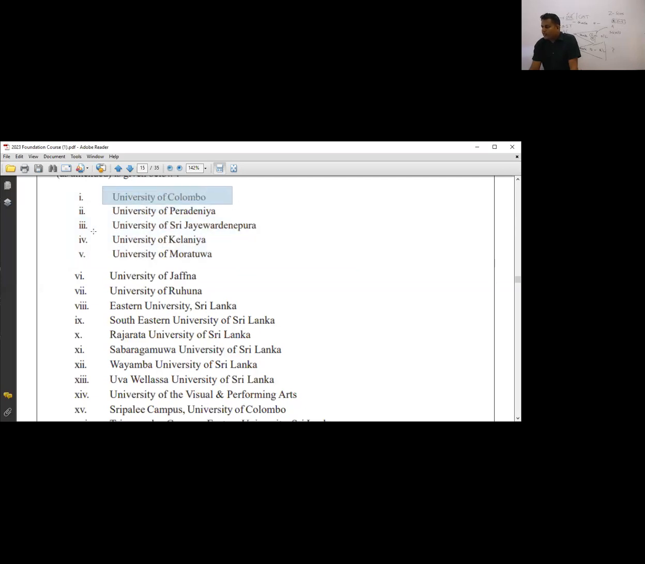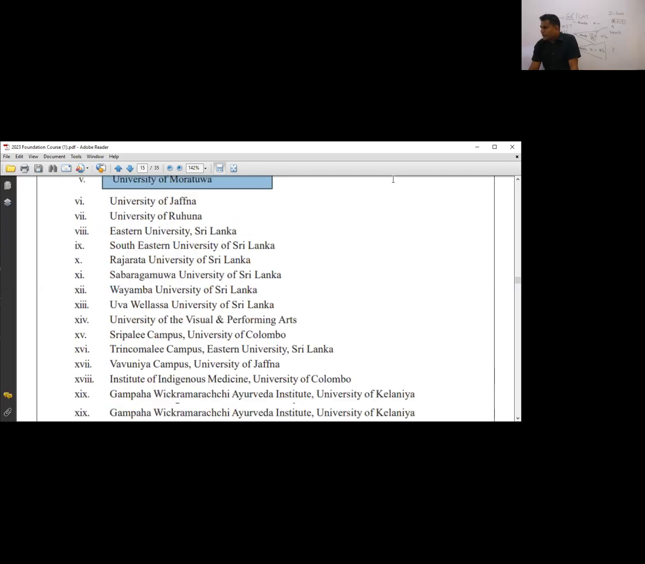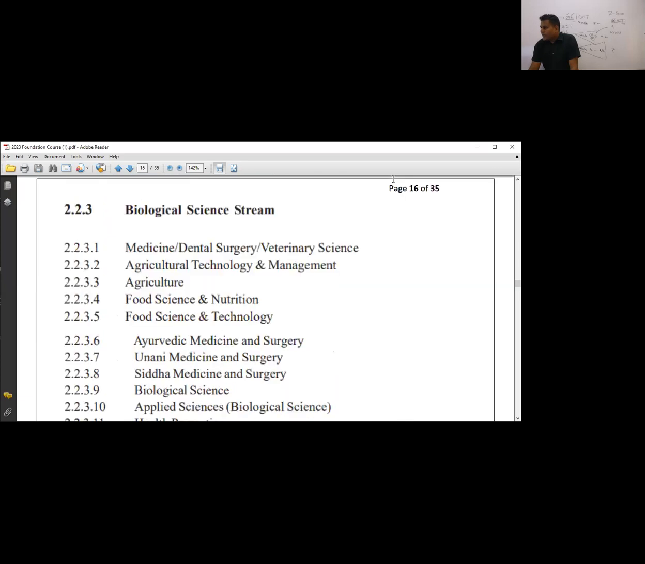If you are doing A-level science, the best is University of Colombo. And if you're attending the courses from the maths section, that is University of Moratuwa. Now in the biological stream, you can attend these courses. The first course is medicine, and the best university is Colombo University.